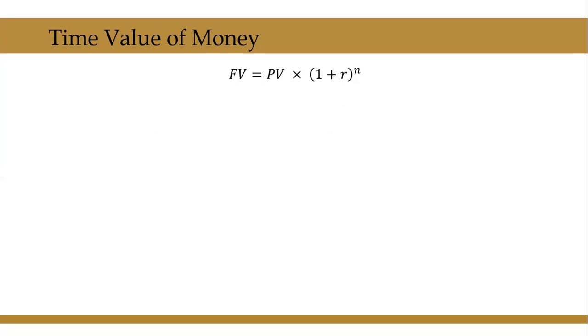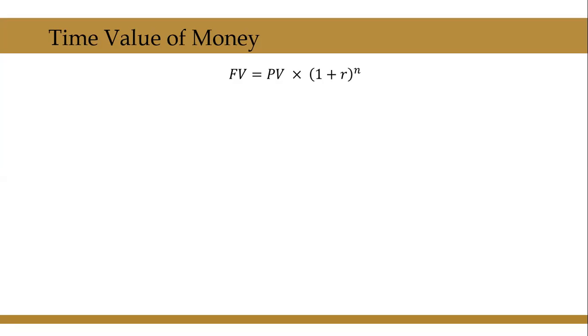Now, let us get into some little bit of equations of how to calculate this. If you remember, what we did in the previous slide is we multiplied 1000 with 1.1 to the power of 5. I am going to generalize it now, where future value is equal to present value into 1 plus r to the power of n.